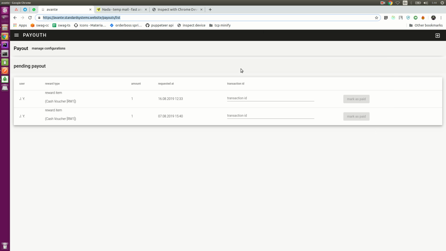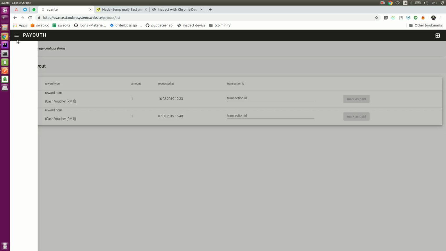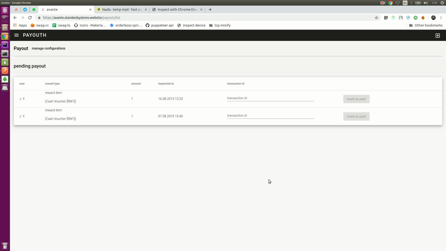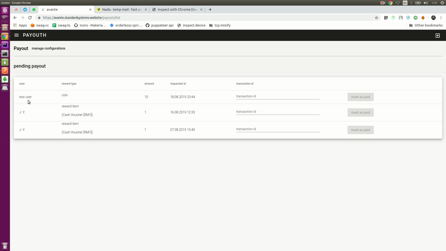So going back to the admin page, the admin should be able to see the payout requested by the user. So okay, there is some explanation required here. You can see that the user that requested this payout is this test user.